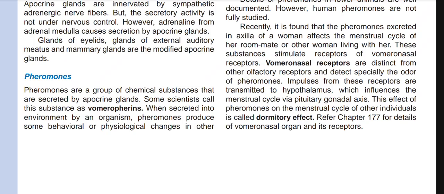And for more details, we can see the chapter on the vomeronasal organ and its receptor. So what is the dormitory effect? The influence of pheromones on the menstrual cycle via the pituitary gonadal axis is known as the dormitory effect. So this is for now.